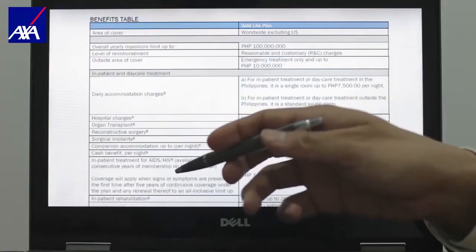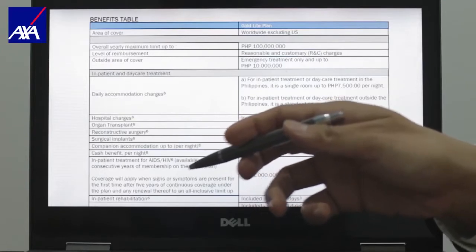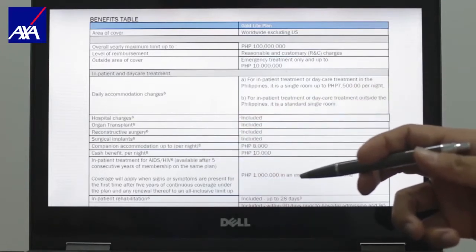And I just want to say this also, this plan, if occupationally acquired or through blood transfusion, also covers HIV or AIDS. And it's important to note, though, that this benefit will be payable after 5 years of being a member of GHA. Just important to note.